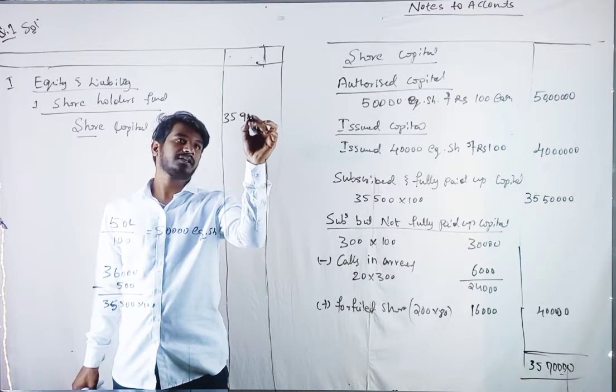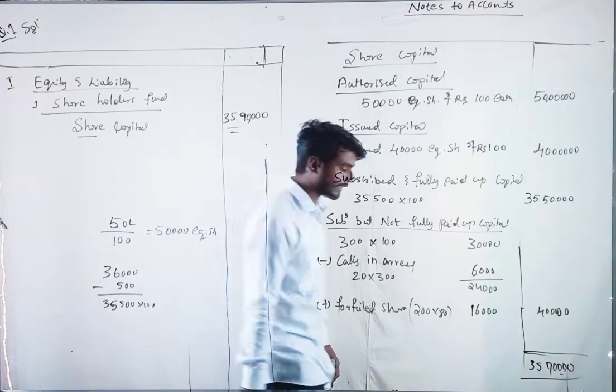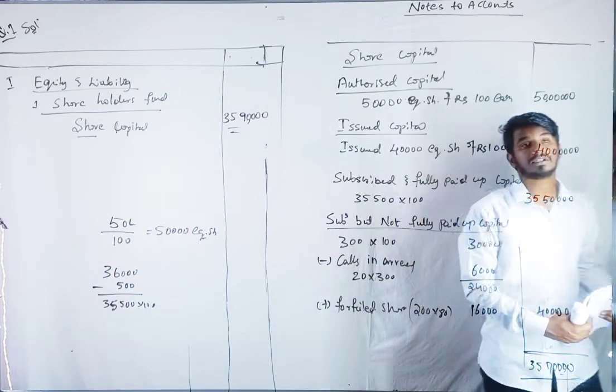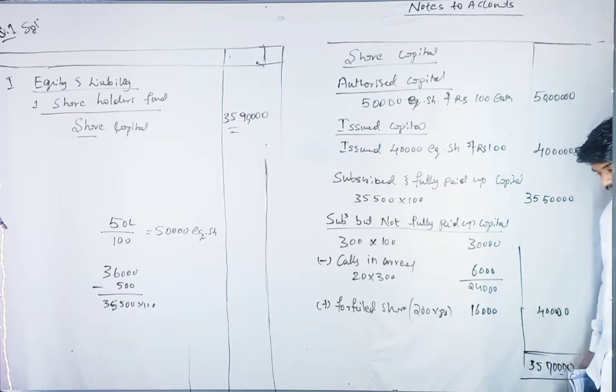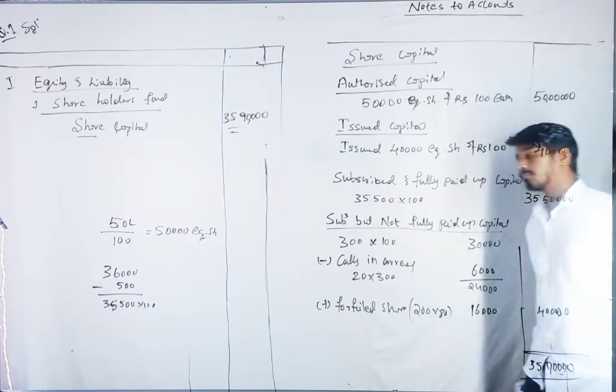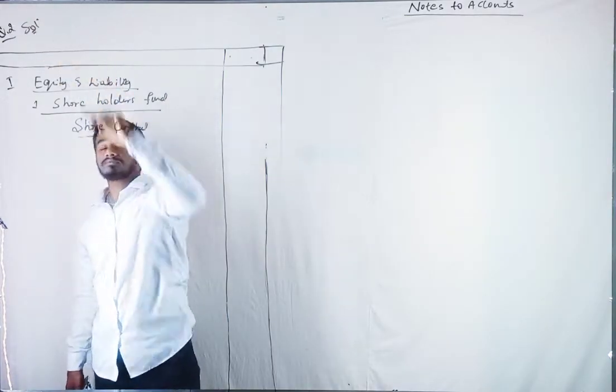Yes, the first question is done. You can take down the solution. Pause the video and take it down.